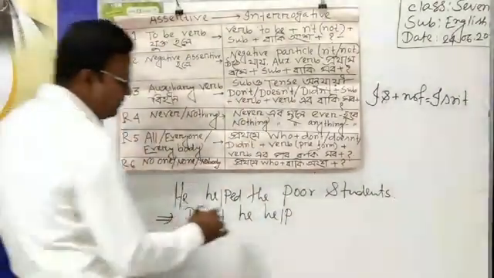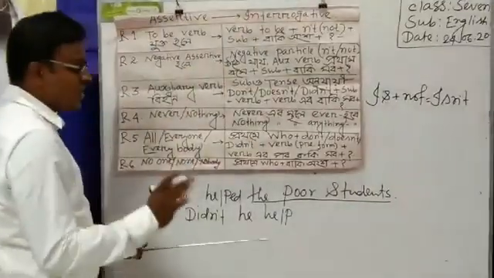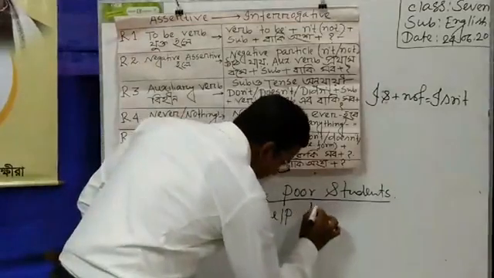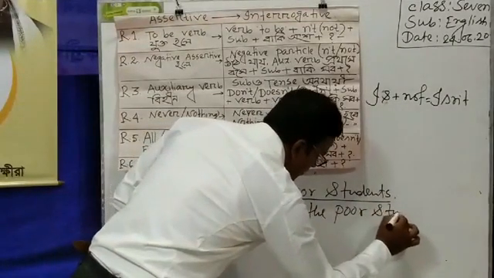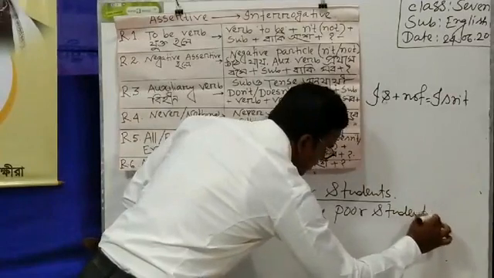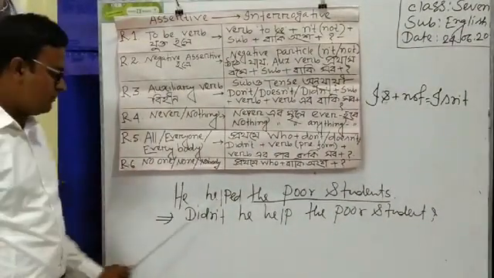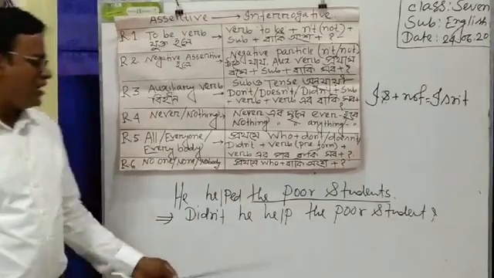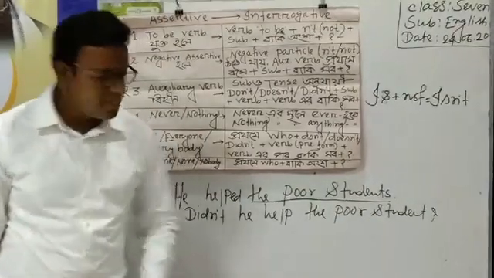Didn't he help? And then I have to write the latter part of the sentence, and that is the poor student. And then the note of interrogation. He helped the poor students. The answer is, didn't he help the poor student?